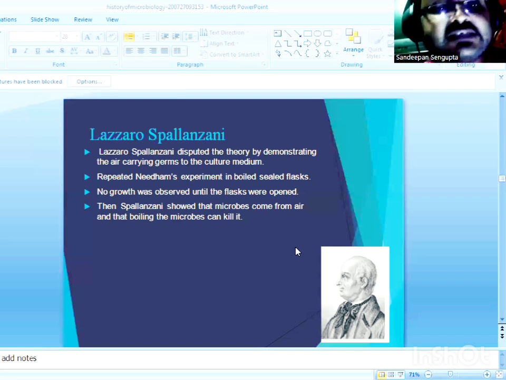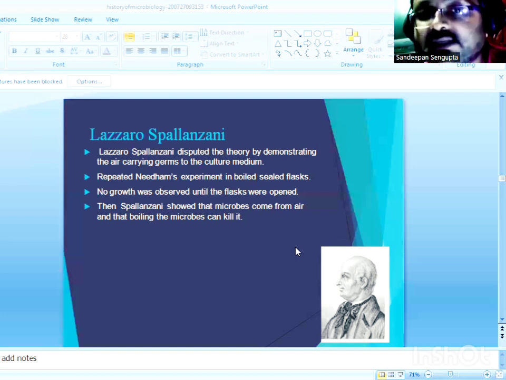With these contradictions prevailing, the transition period of microbiology ended, and the controversy of abiogenesis versus biogenesis could not be finally resolved by either Francesco Redi or Spallanzani.